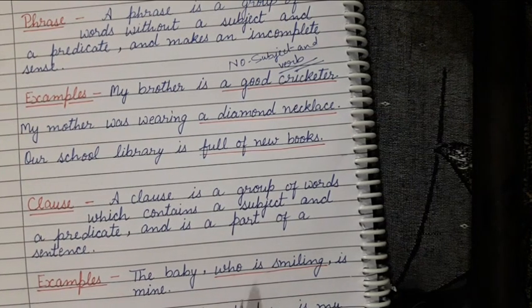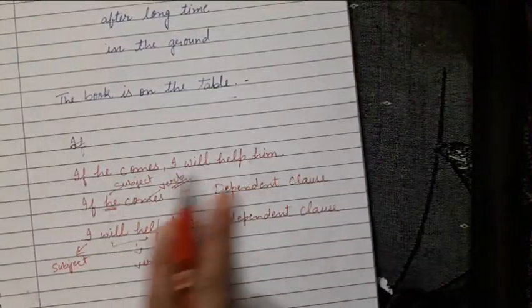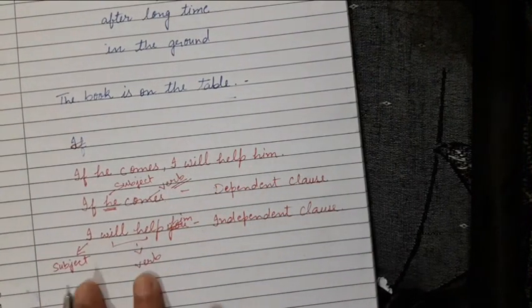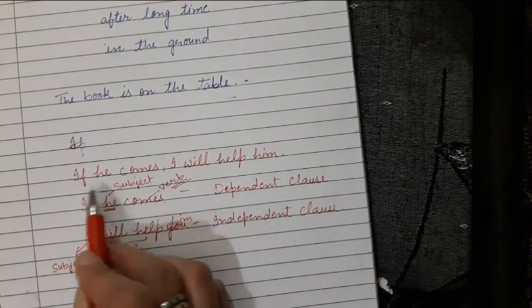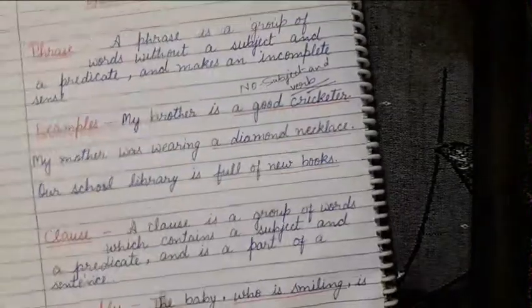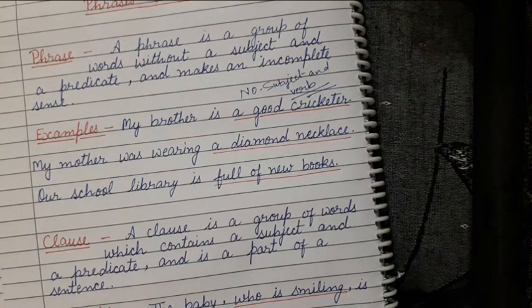I already defined that here. As you can see, there are two clauses: if he comes, I will help him. Here this part gives the complete meaning and this part is a dependent clause. So in phrase we don't get subject and verb, in clause we get subject and verb. This is the difference between phrase and clause.